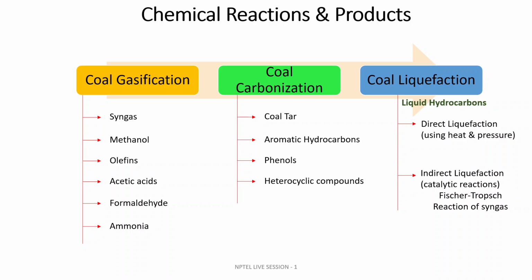As we are discussing with the coal, from the previous slide you have already seen that coal is pre-treated and then it is sent to the reactor.